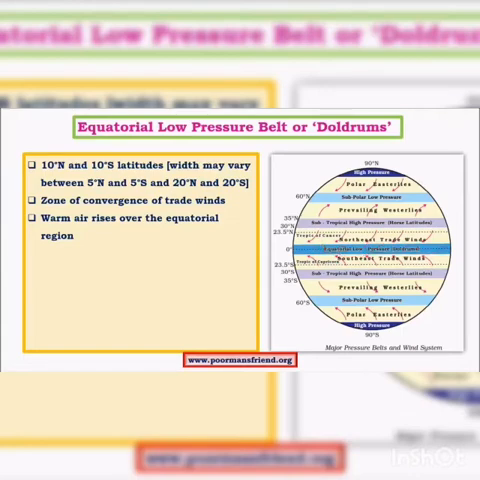And next, the second one, we are going to study the subtropical high pressure belt. The subtropical high pressure belt is the area around 30 degrees latitude of the north and south hemispheres. Here, the hot air ascending from the equatorial low pressure belt cools gradually and subsides in the subtropical zone due to the rotation of the earth.